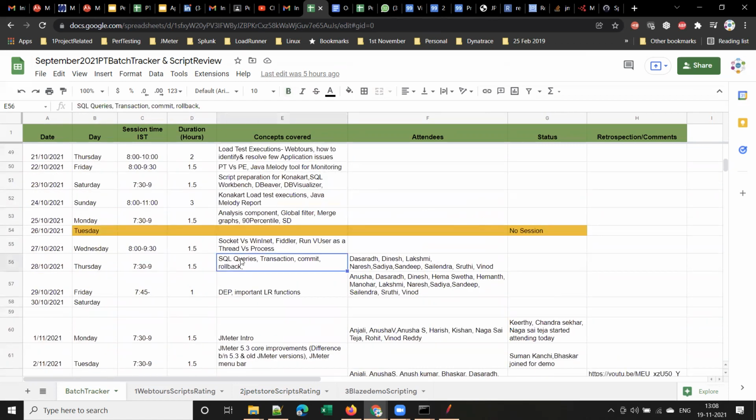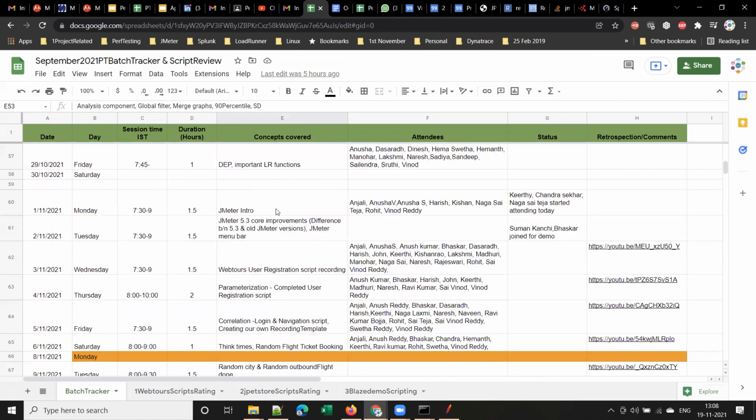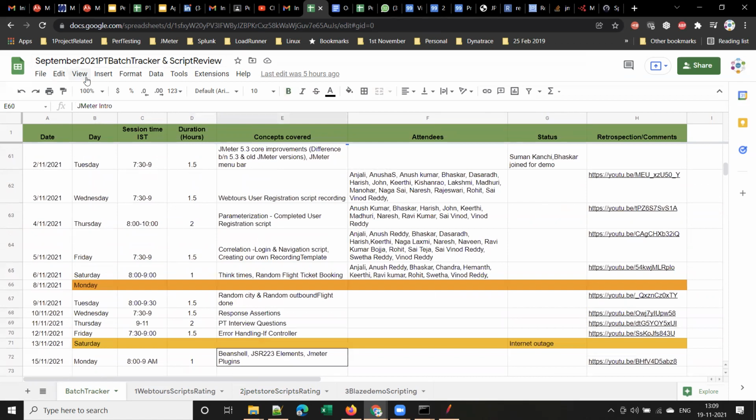Yes. So you can see here I covered SQL queries, transaction, what is commit, what is rollback. I covered here Fiddler, right? And these are the different concepts that are already covered, right? DEP, important LoadRunner functions, JMeter introduction. Here I started JMeter on 1st November in the current batch, that September morning batch. This is the early morning batch. Here you can see the timing 7:30 to 9.